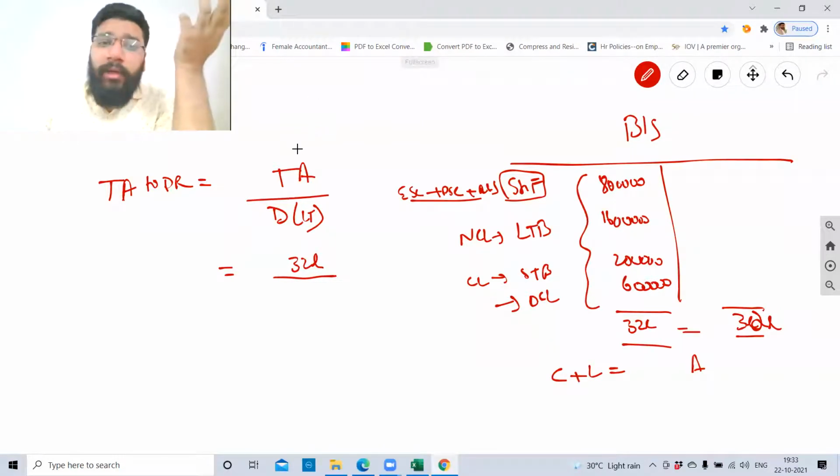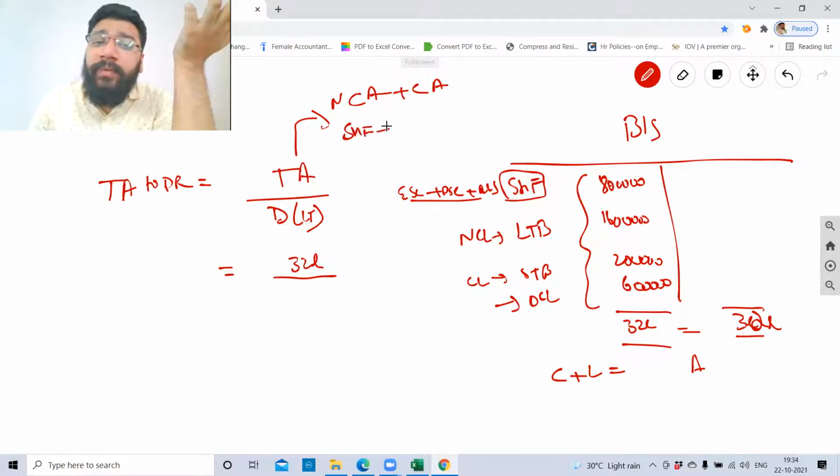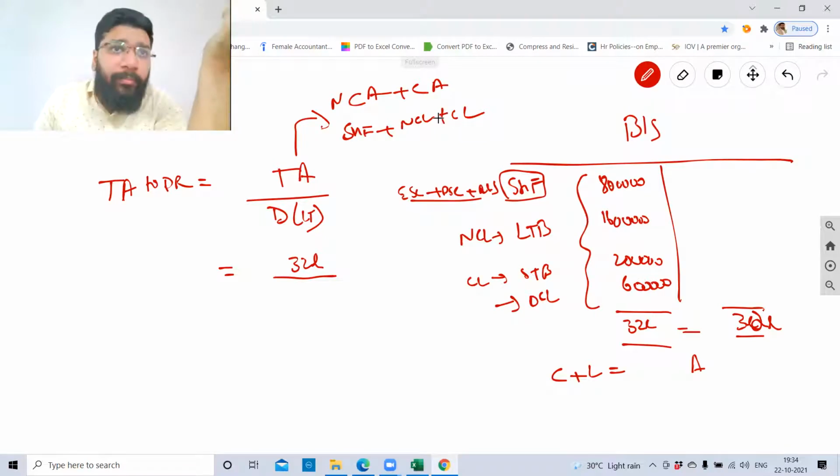One way of finding out the total asset, the formula is non-current asset plus current asset. This is asset side approach. Liability side approach is what? Shareholders funds plus non-current liability plus current liability. So this is liability side approach.